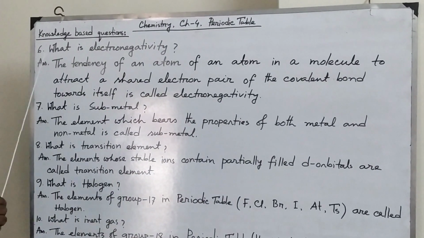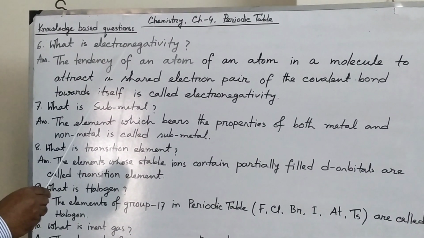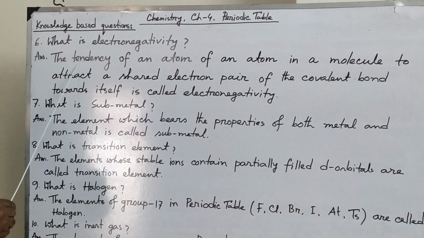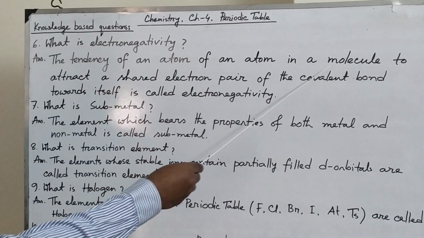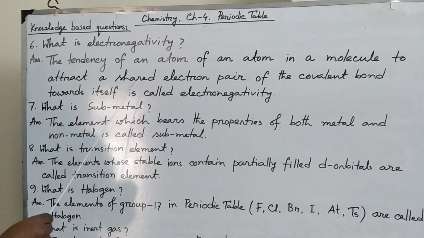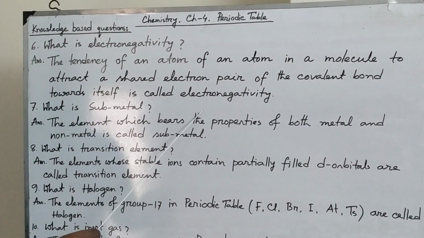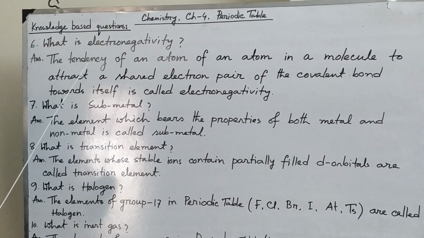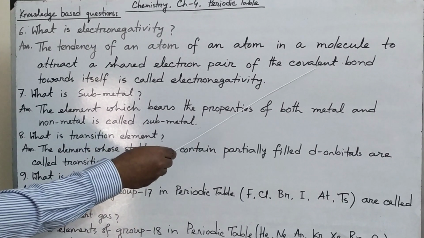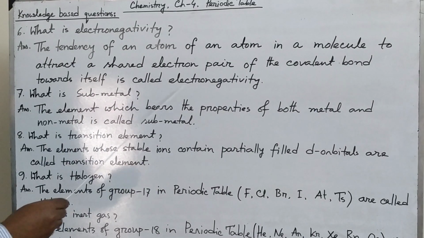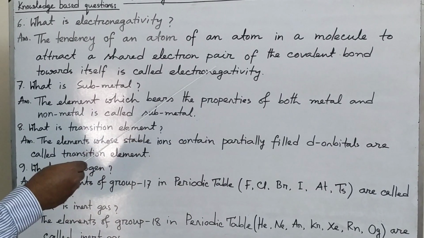All of you see the board. Number 6 question I have written, what is electronegativity. The tendency of an atom in a molecule to attract a shared electron pair of the covalent bond towards itself is called electronegativity. That means to form a covalent bond, a pair of electrons is needed.